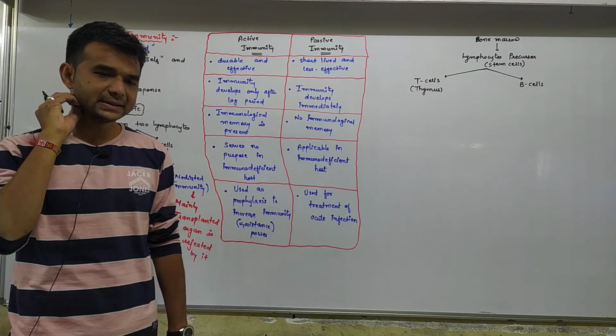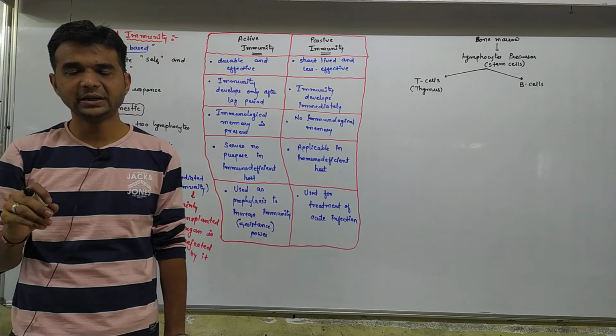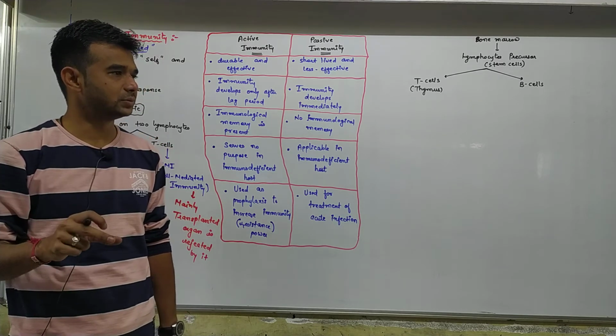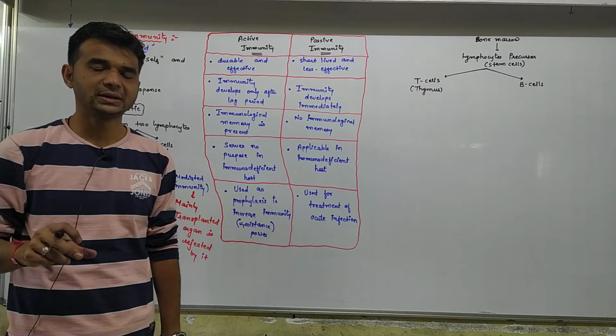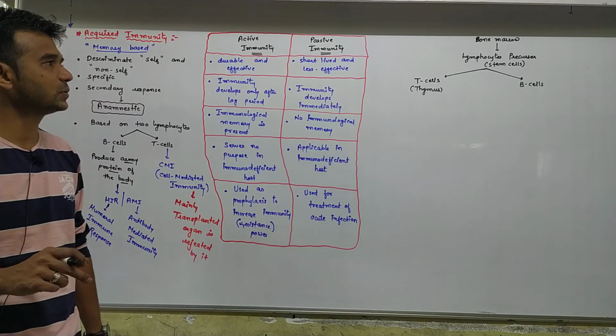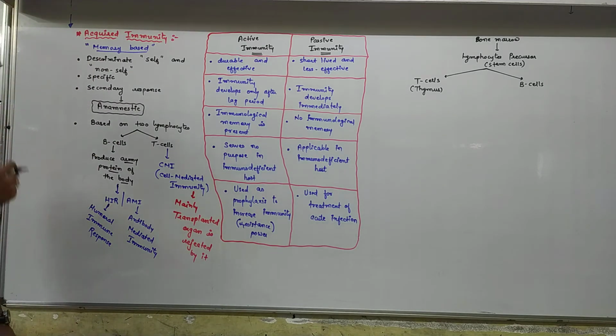The thymus gland is situated near the aorta in the region of the chest. Fine. It gives the location and atmosphere for development of the lymphocytes, and those cells are known as T cells, and these cells are responsible for CMI, the cell mediated immunity.